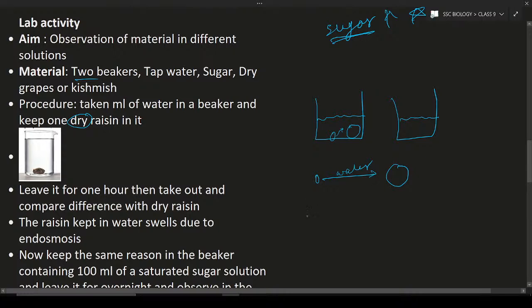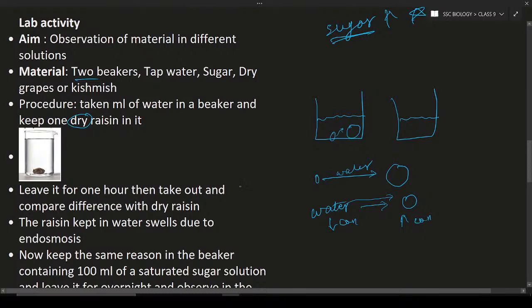What is osmosis? The beaker water is less concentrated, and the raisin is more concentrated. As a result, water moves into the raisin due to osmosis. Osmosis is nothing but the movement of water molecules from the lower concentration to the higher concentration. By this way you can see the swelling of the raisin, and leave it for 1 hour.